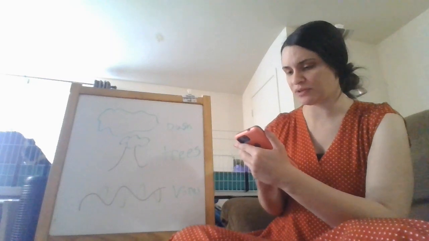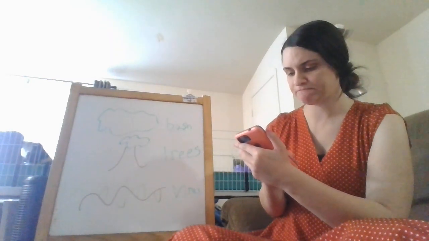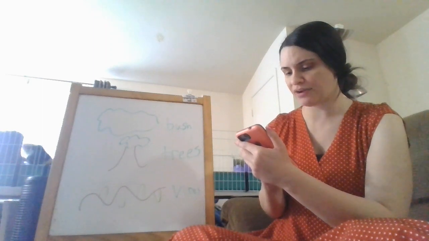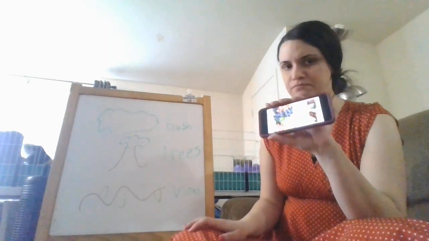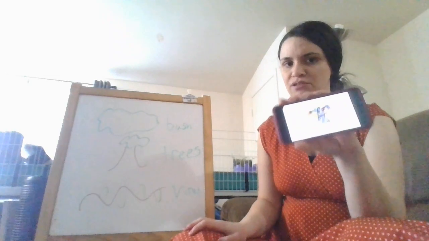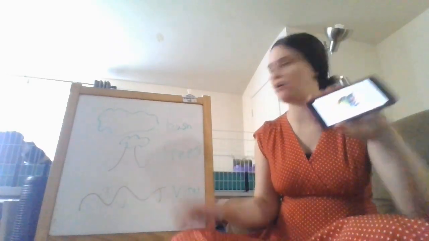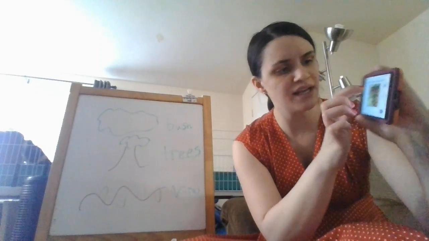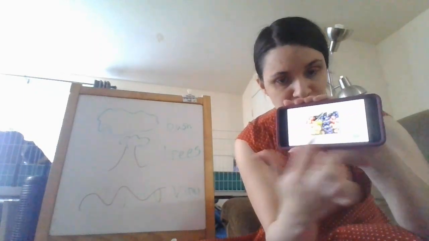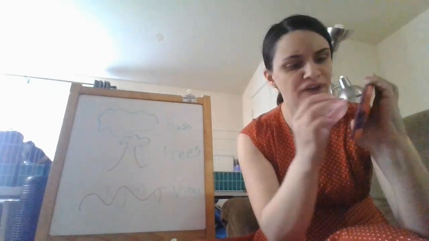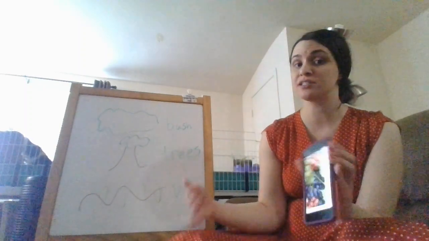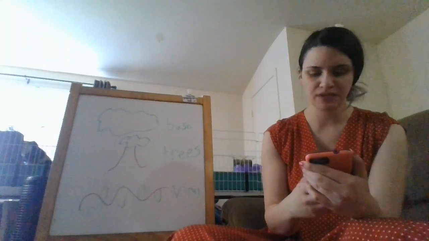And the last one we're going to do is grapes. What do you guys think a grape grows on? Do you think they grow on a bush, a tree, or vines? Well, you can actually see here, did you see the sticks in the picture, the long stems? That is actually the vine. You could see it pretty well here. It's a vine, so grapes grow on vines.